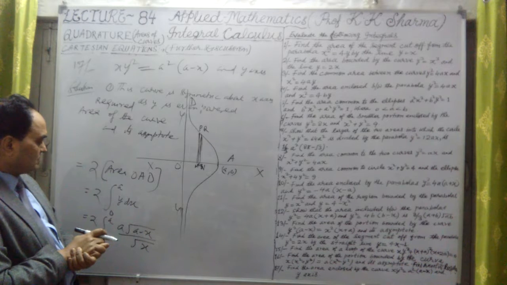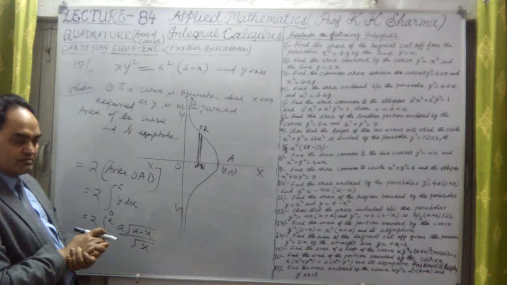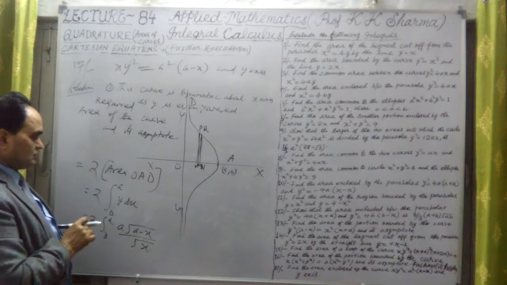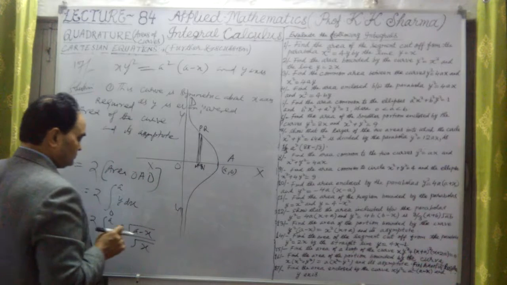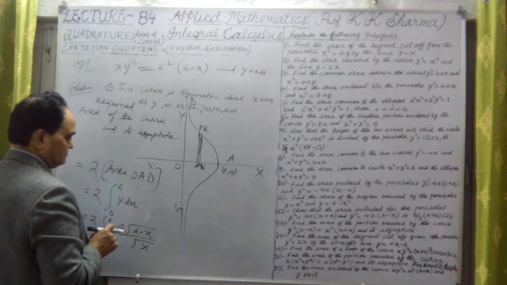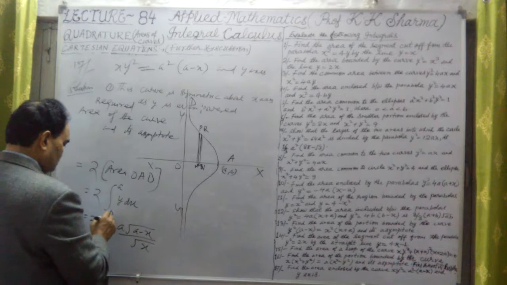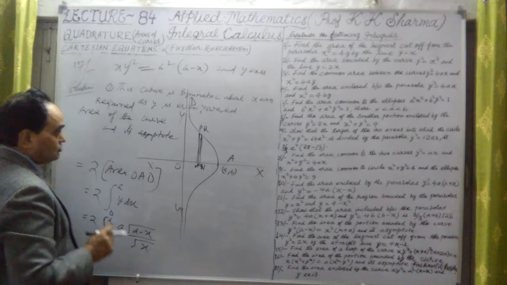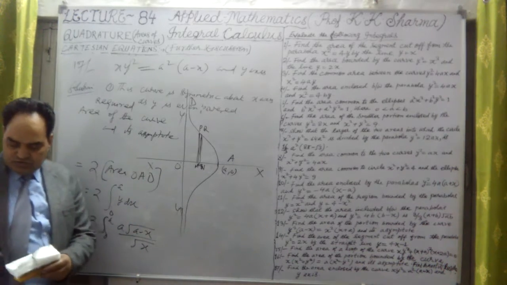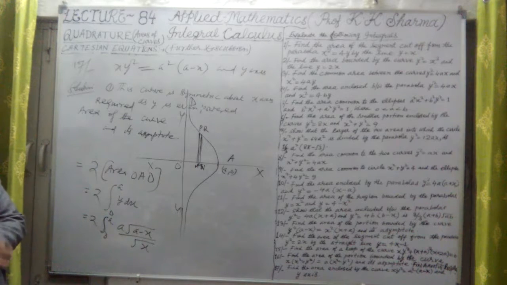So in the denominator we have a plus a minus x, that we put in the denominator. Then we substitute a minus x with a sin theta, or t. It can be converted into sin theta. Now let me solve this equation. So what is the area? The area of this question is being taken as the area of this curve.